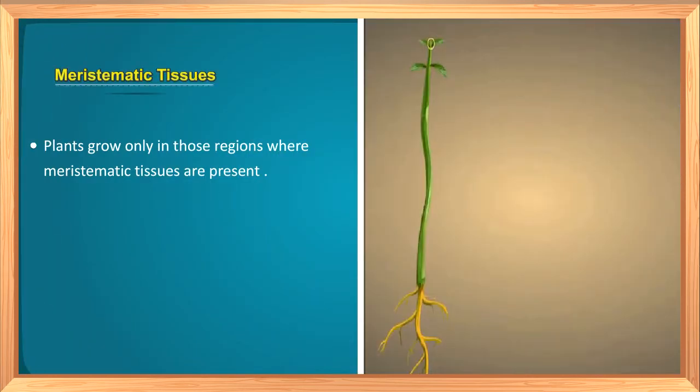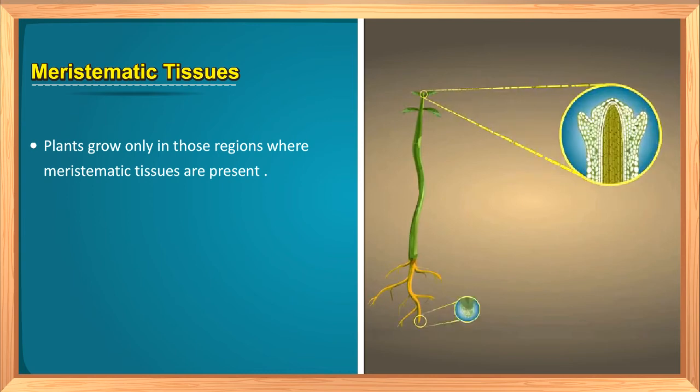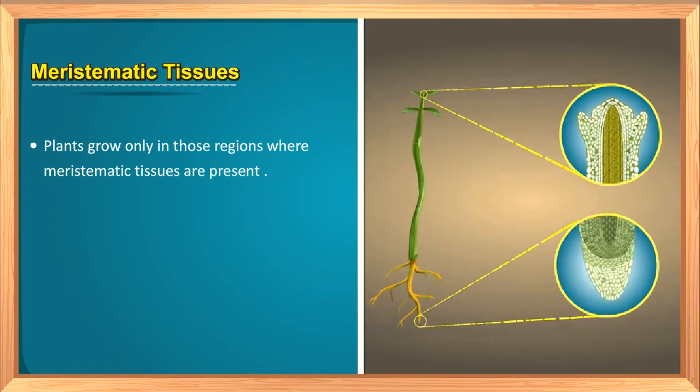Where are meristematic tissues found in plants? Meristematic tissues are found in those regions of plants where growth takes place. For example, stem and root. We can also say that a plant grows only in that region where meristematic tissues are present.